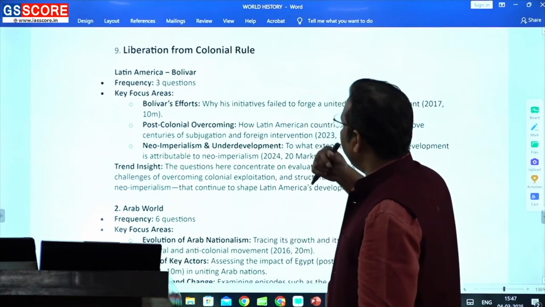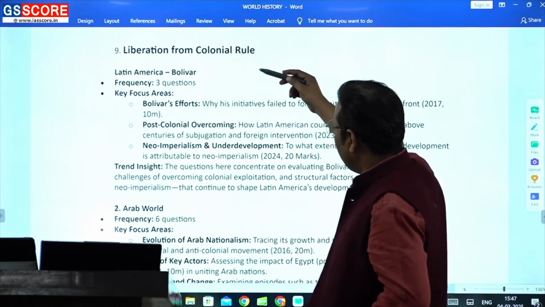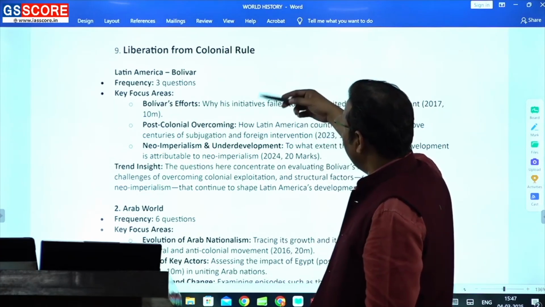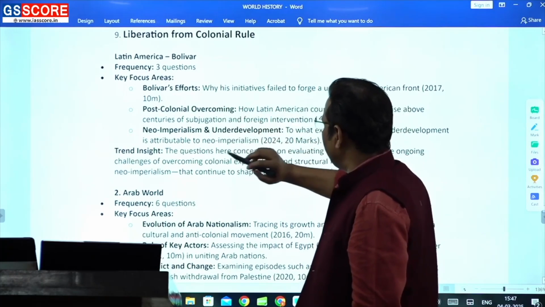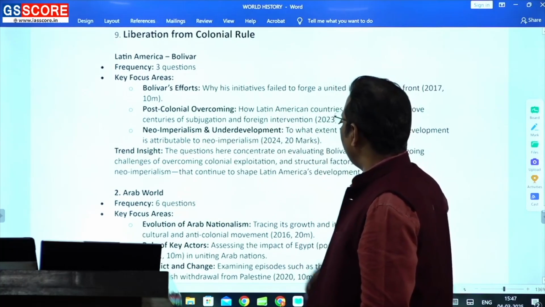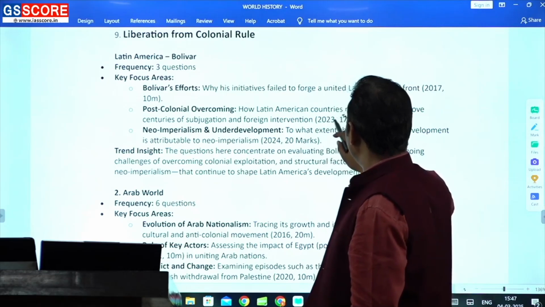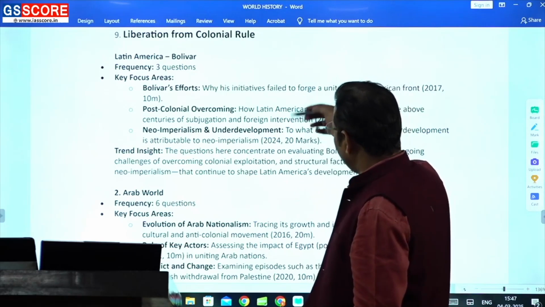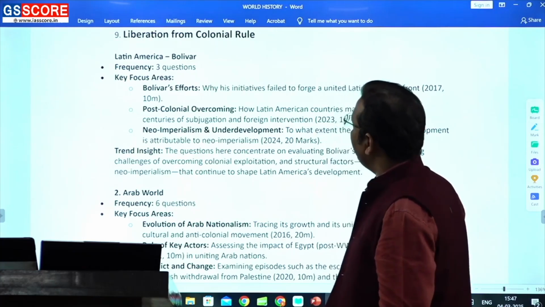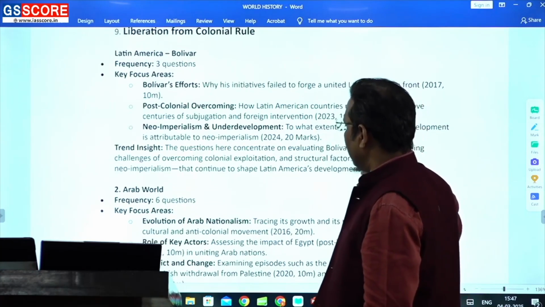So here you can find that Latin America, which was earlier not that frequent, but ठीक है, Latin America से questions आ रहे हैं, और Latin America में basically Simon Bolivar, and then post colonial overcoming, specifically how Latin America countries managed to rise. In 2023 this question was there. So Latin America से थोड़े questions आने शुरू हुए with respect to basically their liberation movement.